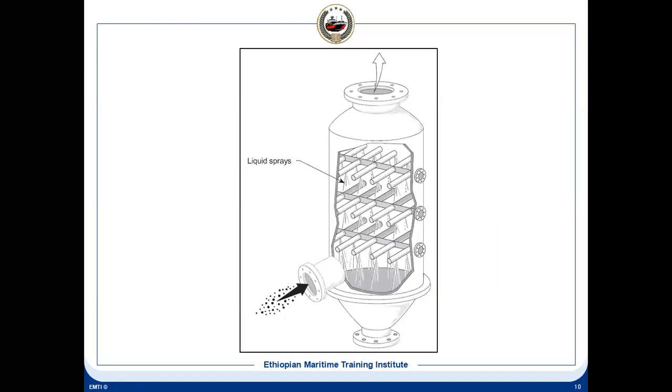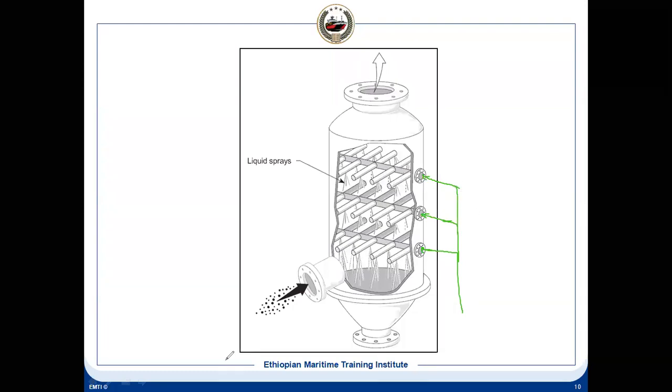So if you see this, there are sprayers. These are the nozzles through which the seawater comes. Here is the seawater connection. So this is the seawater inlet. You will have a scrubber seawater pump. It is in the engine room, and this unit is also in the engine room, and the water is coming from the scrubber seawater pump. Once it is coming here, what is happening?